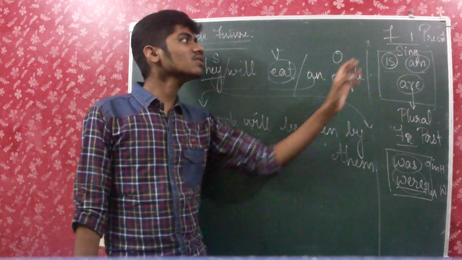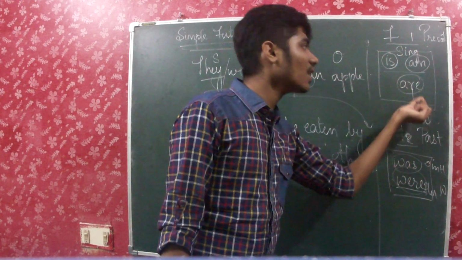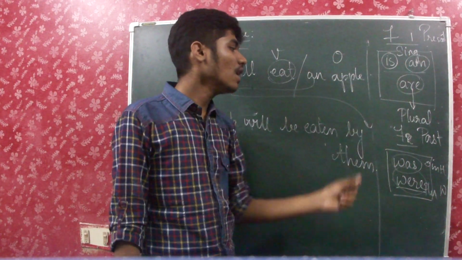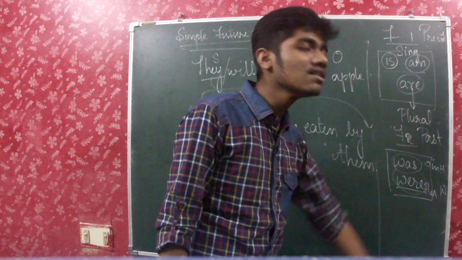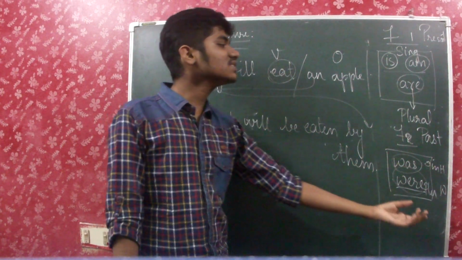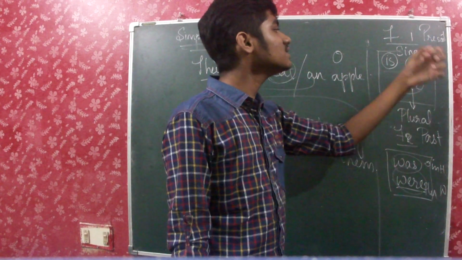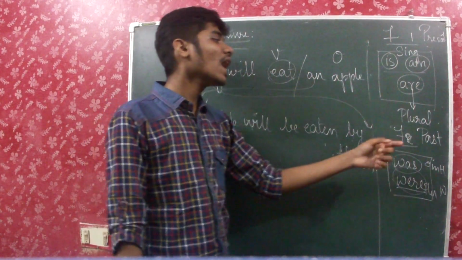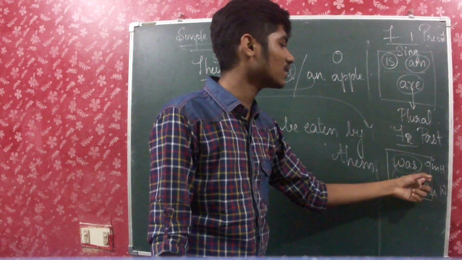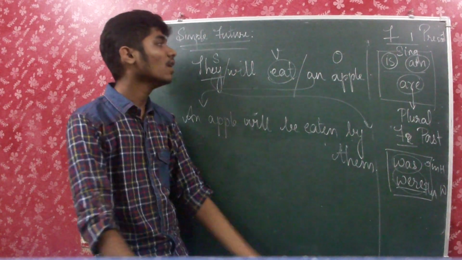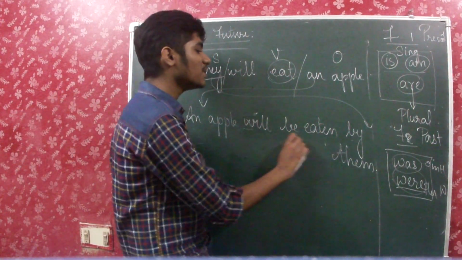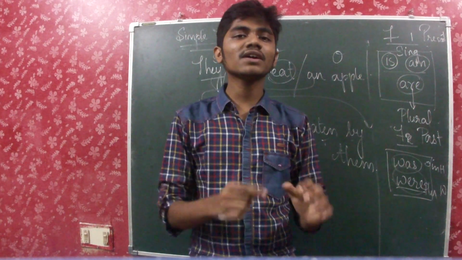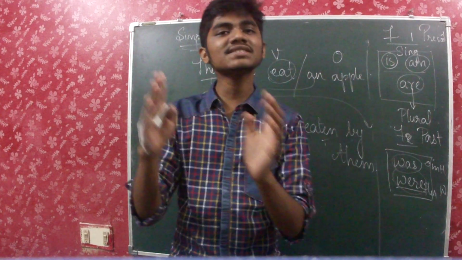Have you all got that? So this is important. Is, am and are. That is the father, am is the mother, are is the child. And then was is the husband, were is the wife. They don't have children. So this is past tense and this is present tense. This is family number 1 and you have to knock it here if the sentence given is in present tense, and if the sentence is in past tense you have to knock at this door and you have to get your jobs done. Also if it's future tense, will plus be plus papa. Will plus be plus papa. So that's it. We have covered the simple present, simple past and simple future.